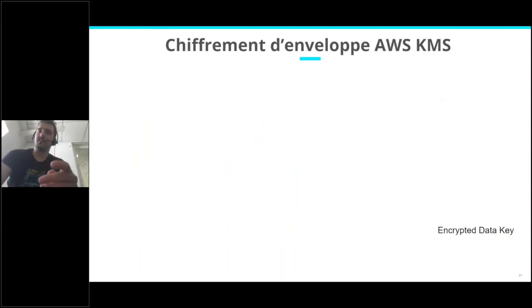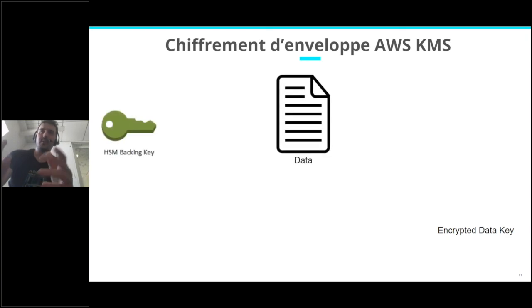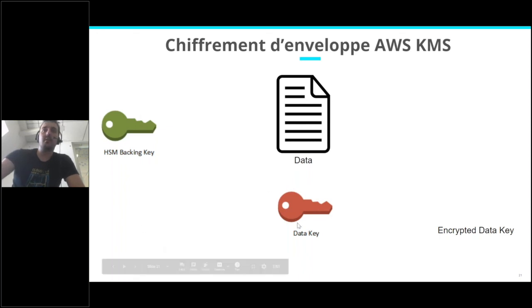Okay, so what KMS is doing, if we take again our envelope encryption, and once again I forgot to translate the title. It's a very bad job by me. So you have your HSM backing key inside the HSM, and you have a data key.